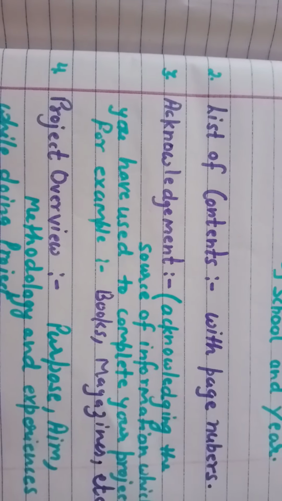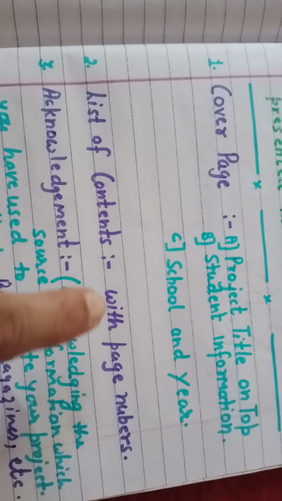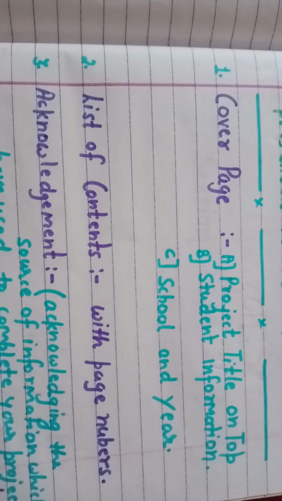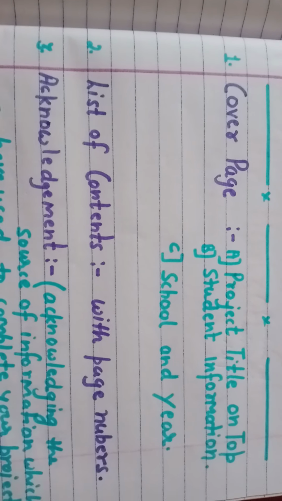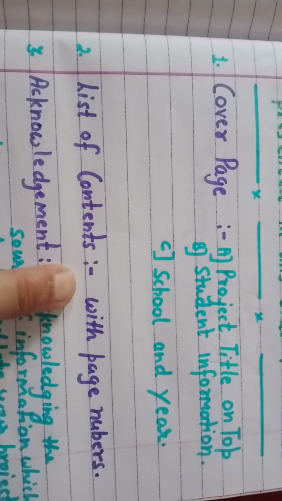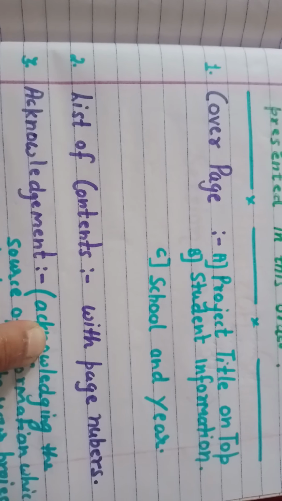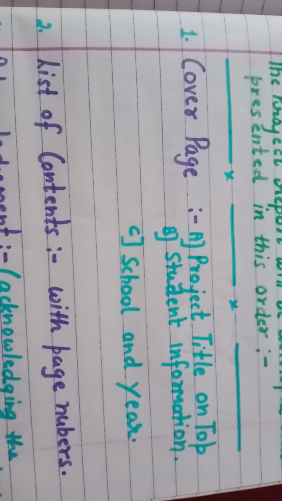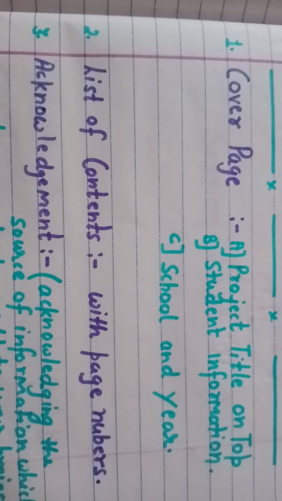Now on the second page of your project you will write the list of contents, that means with page numbers. I am discussing this particular format, but as we have only 2 days, you have to complete your project within 2 days, but in the same format. The second page may be 2 or 3 pages, where you write the headings you are using in your project. So you will write the list of contents, that is the page numbers plus the headings which you are adding in your project.